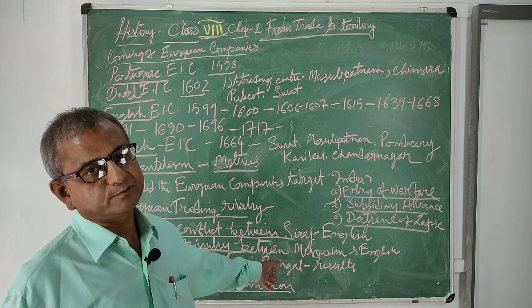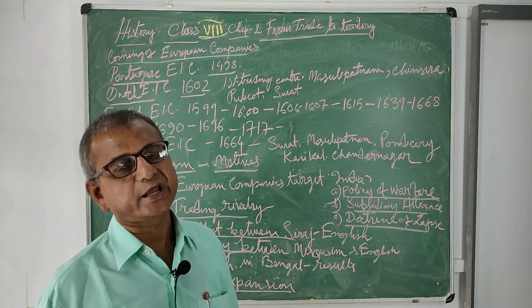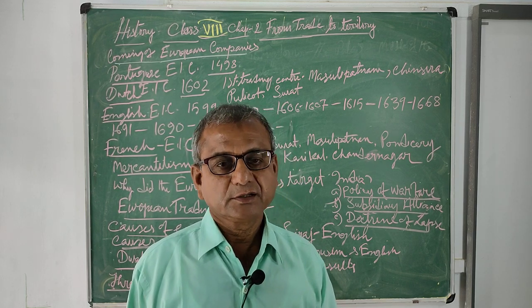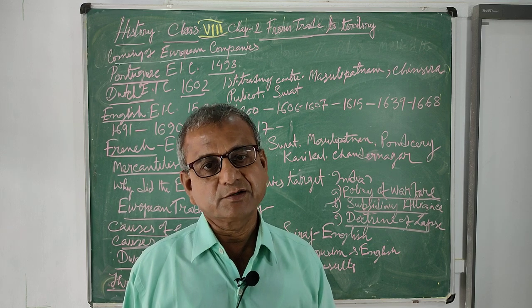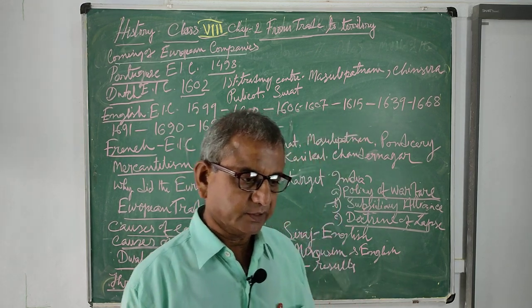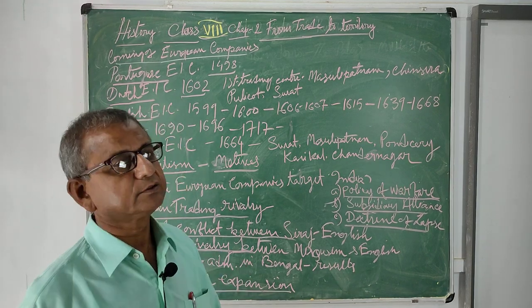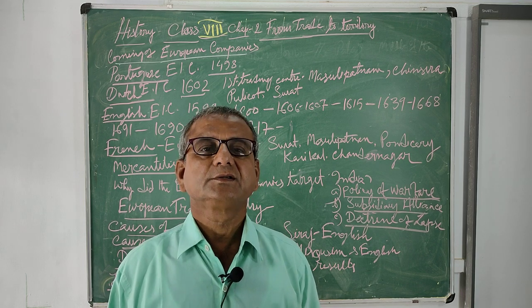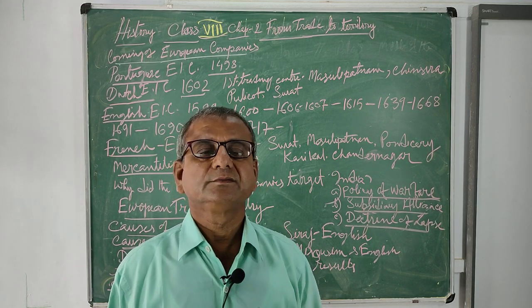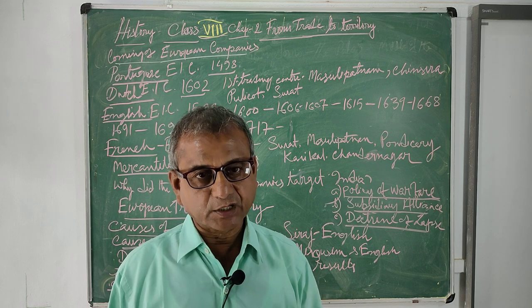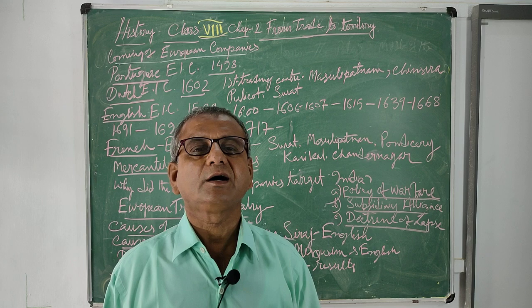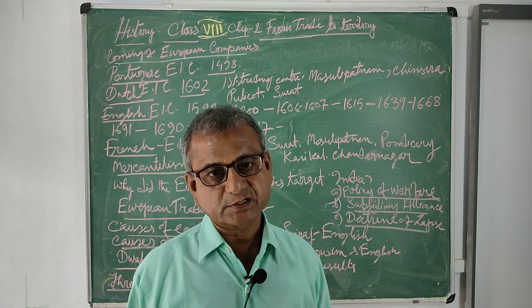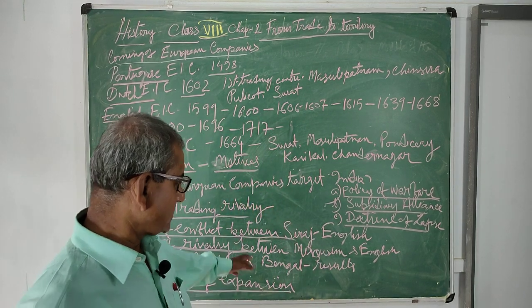He shifted his capital from Murshidabad to Munger and began to train the soldiers on European lines. And he also objected vehemently to the duty-free trade carried on by the East India Company. However, the battle began, the Battle of Buxar, which happened in 1764. The combined armies of Mir Qasim, Shujauddaulah, the Nawab of Awadh, and Shah Alam II, the Mughal emperor, were defeated by Hector Munro, the British general.